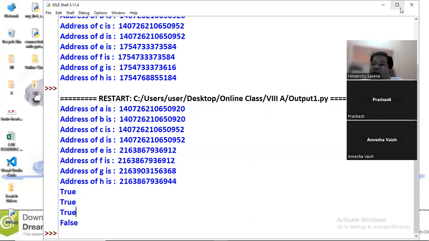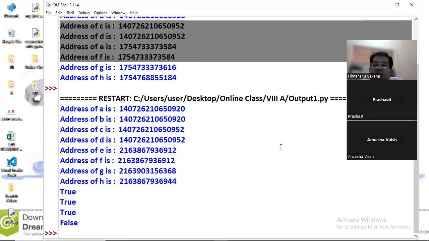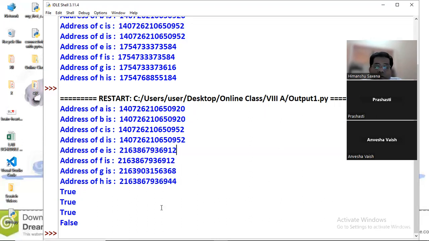Using the memory address also, we can see whether the values are the same or not. So I think this is clear.